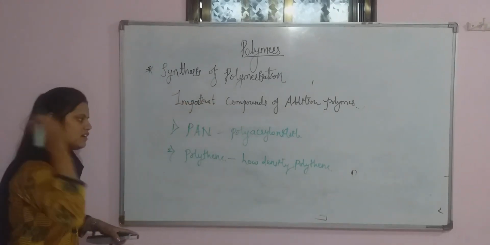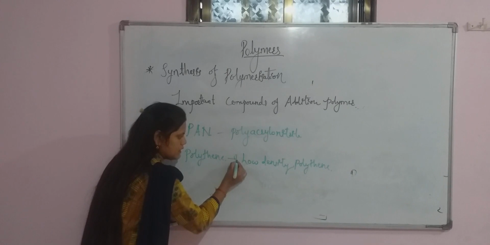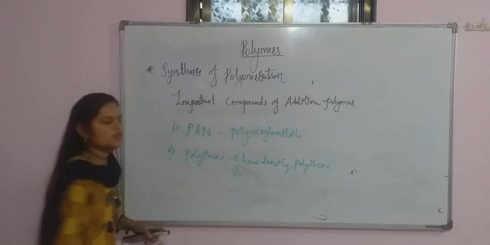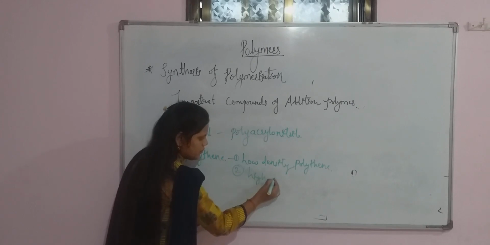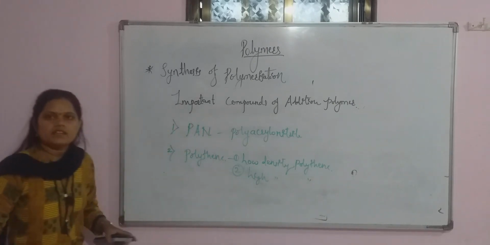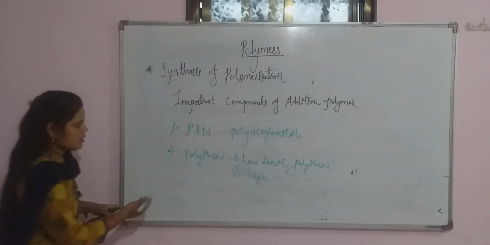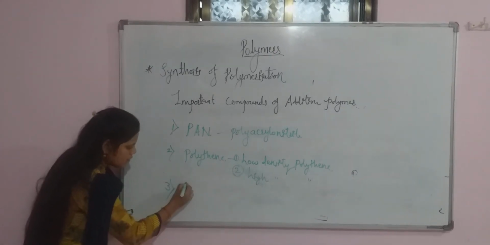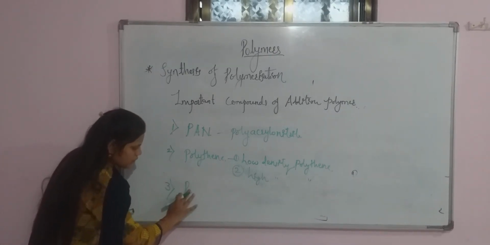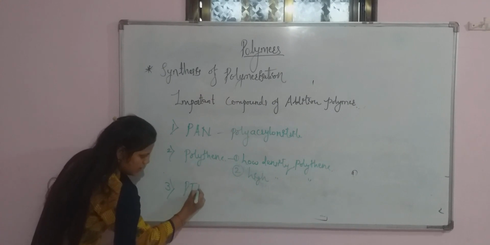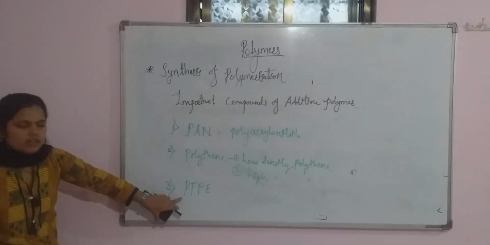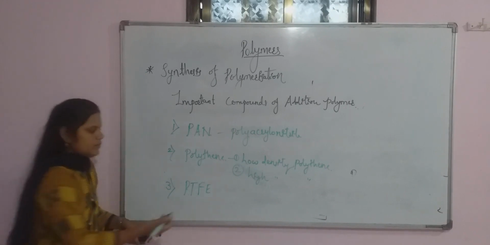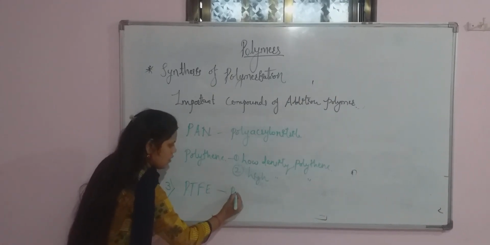And second will be the high density polythene. It is having two types. First will be the low density polythene. Second will be the high density polythene. And third will be the polytetrafluoroethene. Okay, last compound will be the polytetrafluoroethene or ethane.